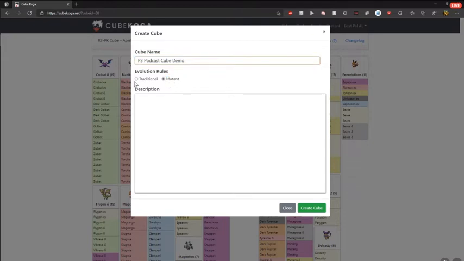And we have to choose. This is the first decision we have to make. Do we have traditional evolution rules or mutant evolution rules? If you don't know what mutant is, usually it means, for example, any basic grass Pokemon can evolve into any stage one grass Pokemon, can evolve into any stage two grass Pokemon, and so on. So we'll just build a traditional cube for this demo.